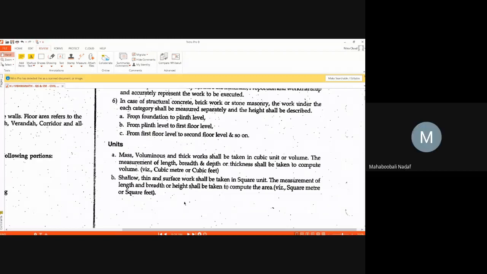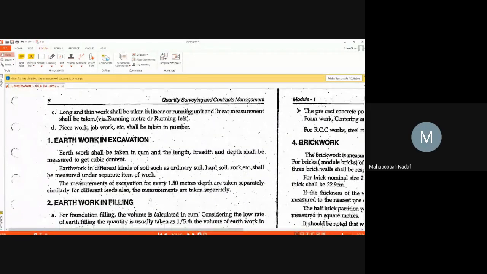Area. It is measured in area. Okay, so like that you have so many items. Now you tell me, earthwork in excavation, which is volume. So you have to measure all the LBD in volume. Now here one important term is there: for every 1.5 meter depth, you have to measure it separately.